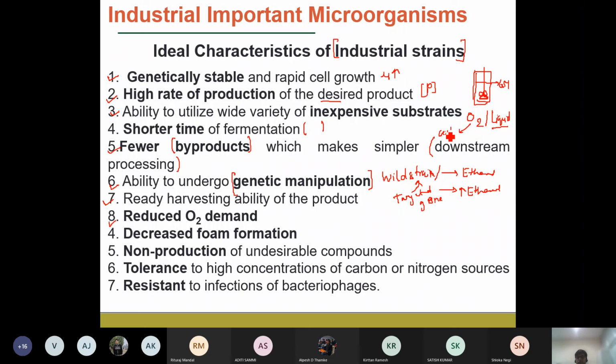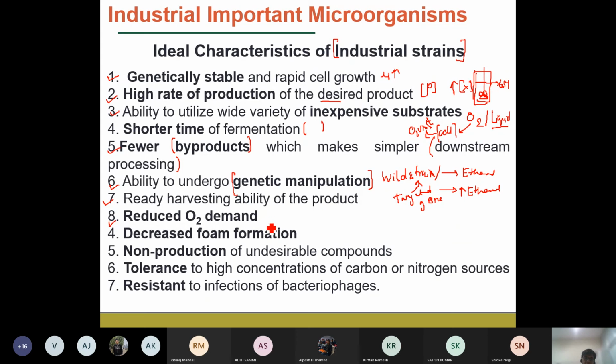In the bioreactor, the cell concentration increases with time, and the demand for oxygen increases with time. After a certain period, when the cell biomass concentration is very high, it will not have adequate oxygen for growth.